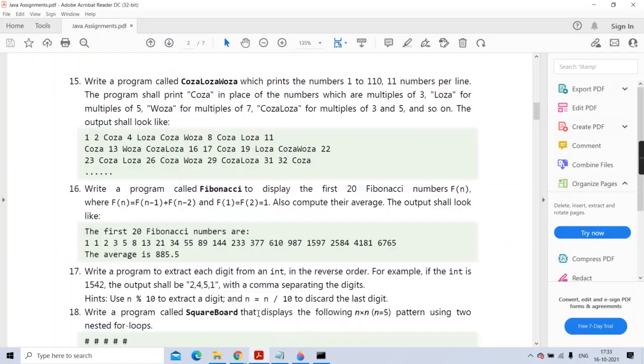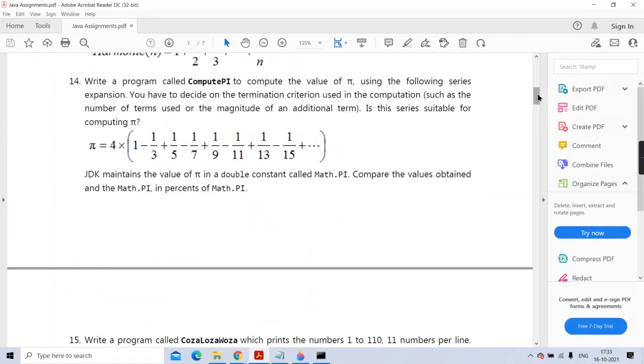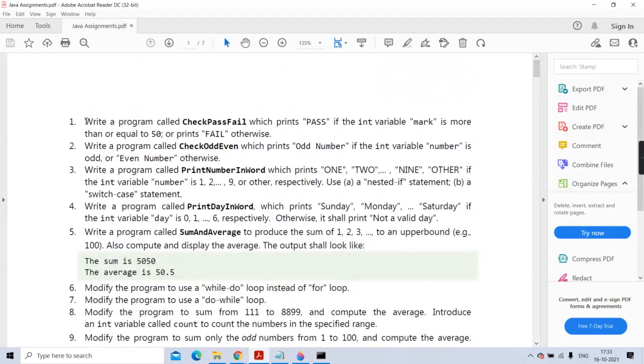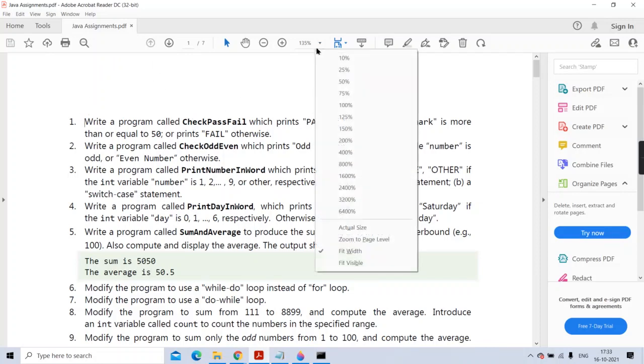Okay guys, we will solve some exercises based on very simple things. Some things will be revision of C. Are you able to read these questions properly?